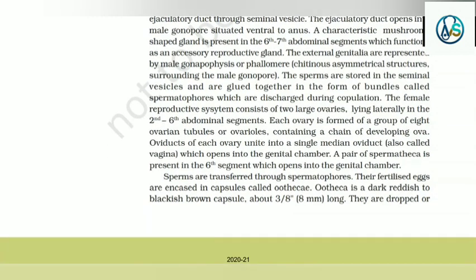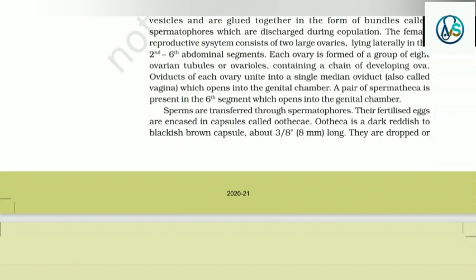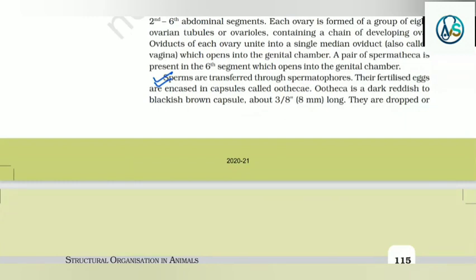The female reproductive system consists of 2 large ovaries lying laterally in the 2nd to 6th abdominal segments. Each ovary is formed of a group of 8 ovarian tubules or ovarioles containing a chain of developing ova. Oviducts of each ovary unite into a single median oviduct, also called the vagina, which opens into the genital chamber. A pair of spermatheca is present in the 6th segment, which opens into the genital chamber. Sperms are transferred through spermatophores. Their fertilized eggs are encased in capsules called ootheca.